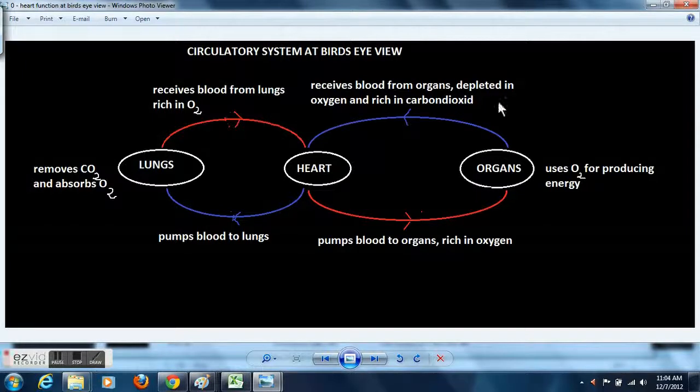Now the heart will pump this blood to the lungs, and the lungs will remove the carbon dioxide from this impure blood, and in the lungs the blood will absorb fresh oxygen.